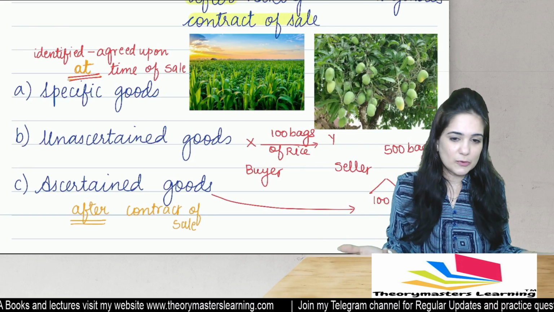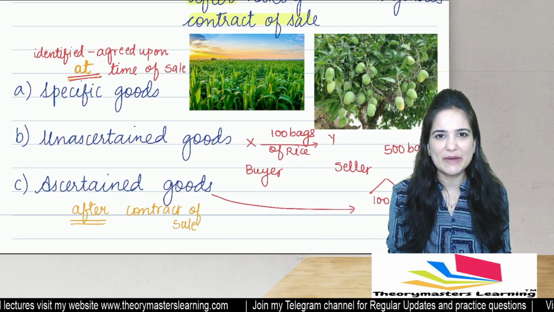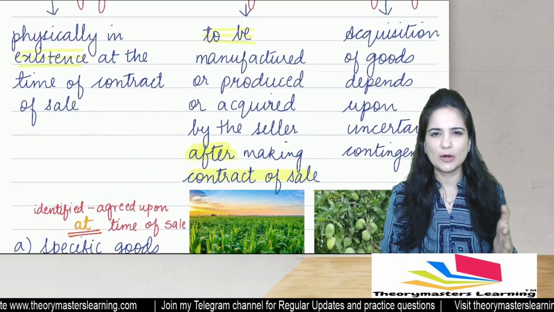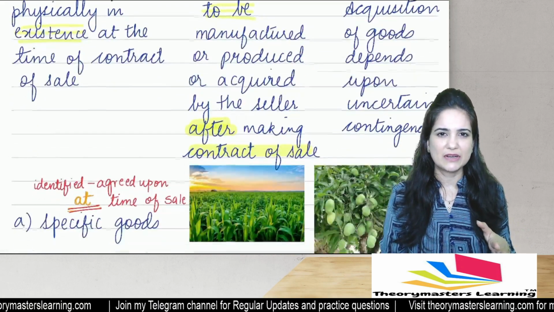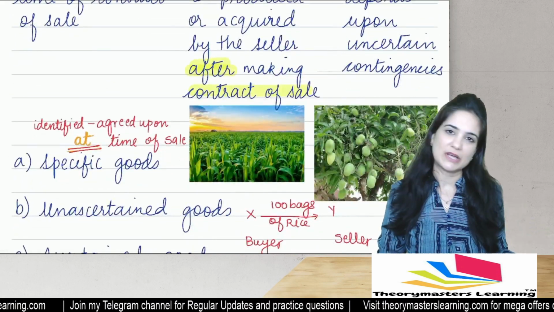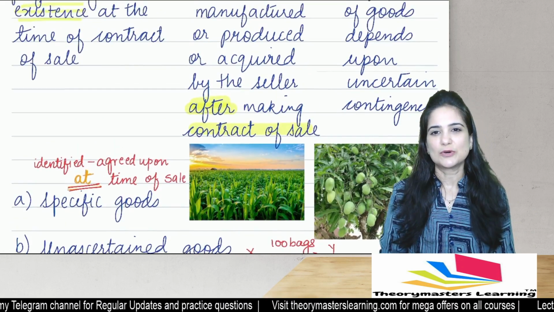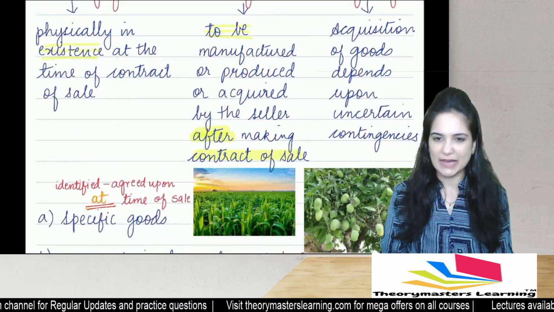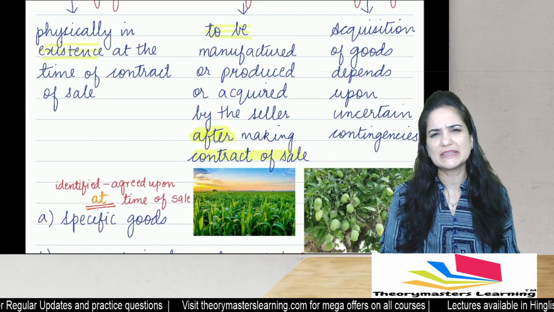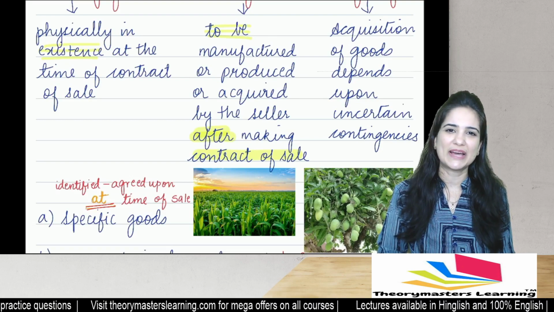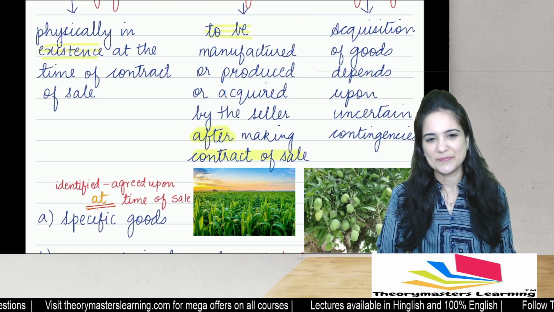Now, there may be 200 mangoes, there may not be 200 mangoes. So, these are contingent goods. It depends upon happening or non-happening of an event. I may get 200 mangoes, I may not. Depends whether there are 200 mangoes on that tree. So when the acquisition depends upon uncertain contingencies, it may or may not happen, then those goods are known as contingent goods.